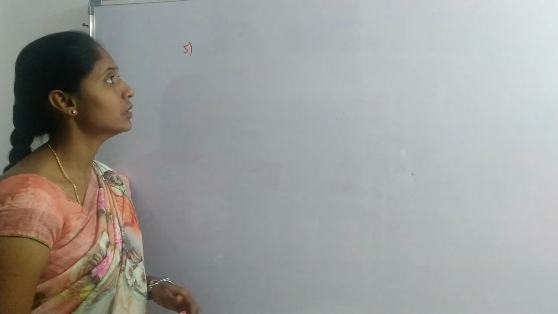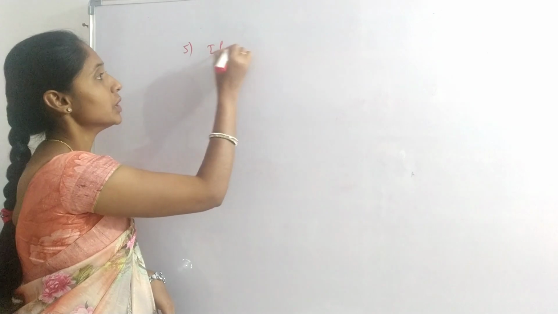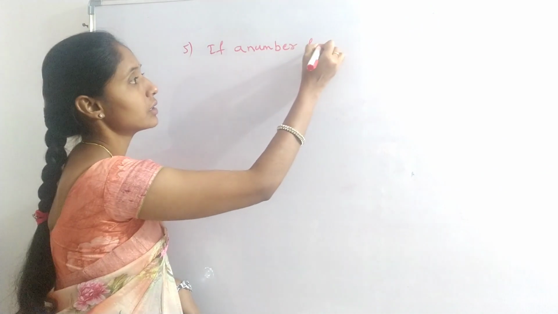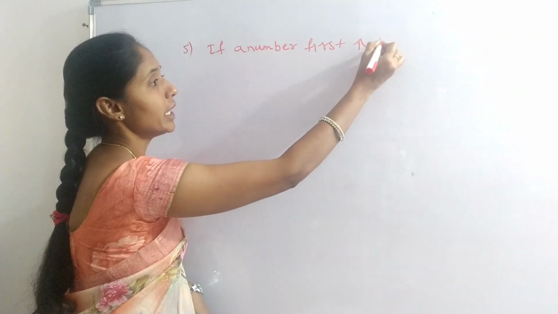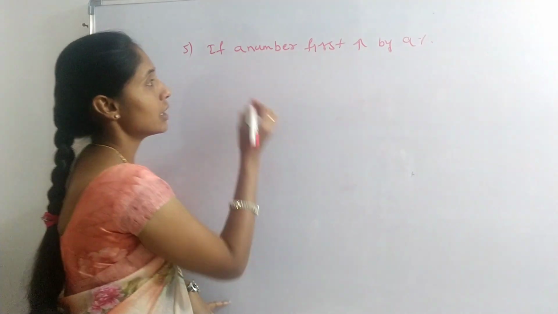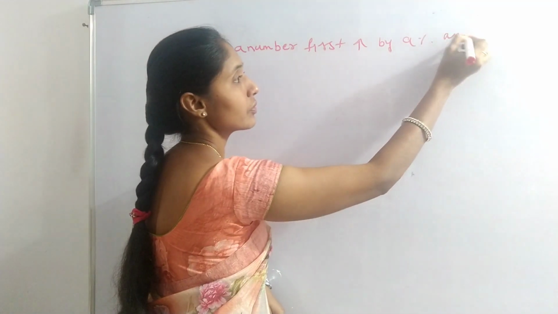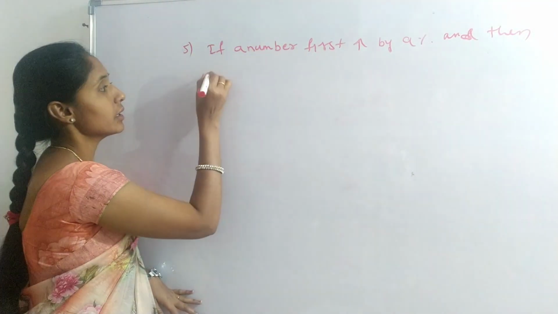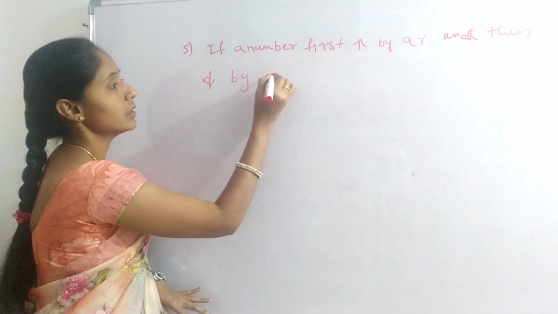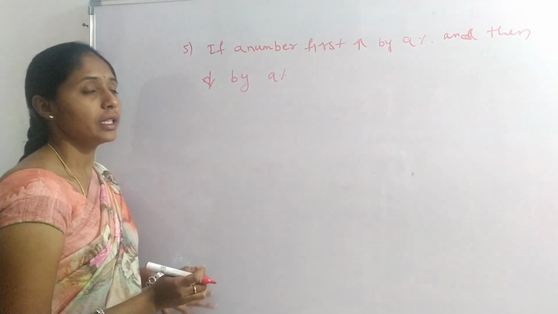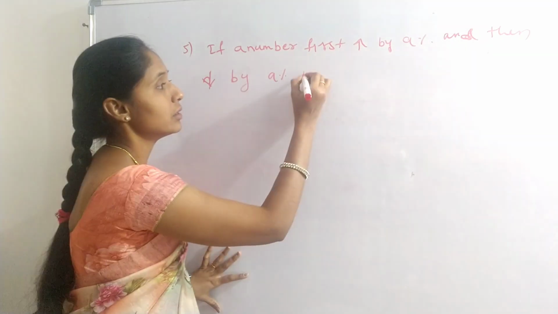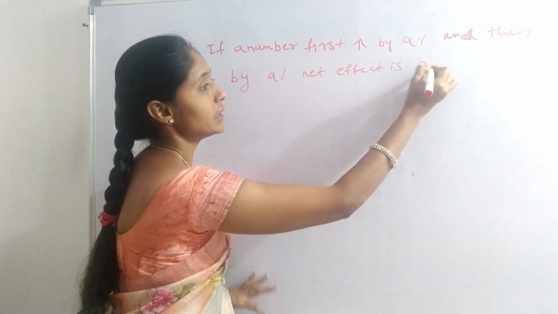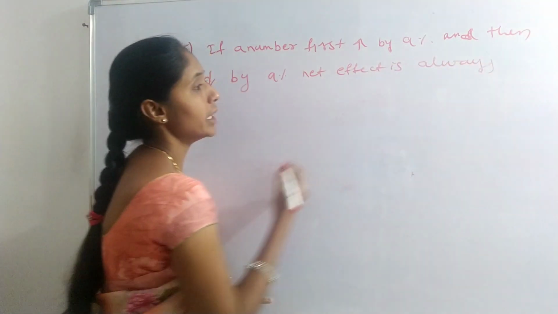Fifth one: if a number is first increased by a% and then decreased by a%, then the net effect is always decreased.